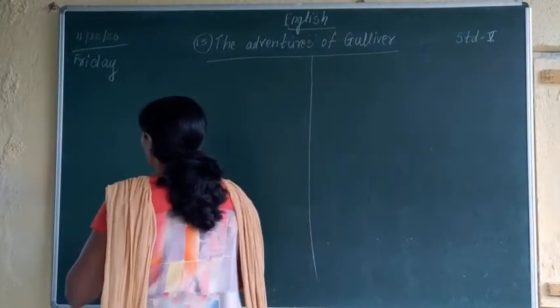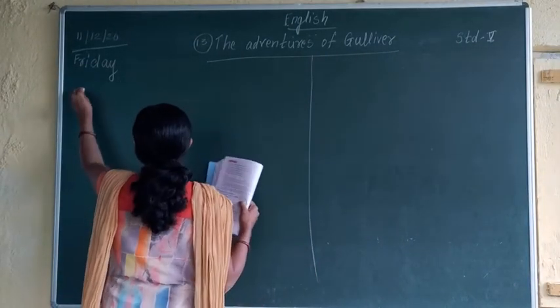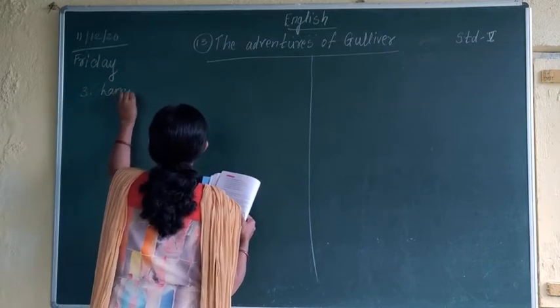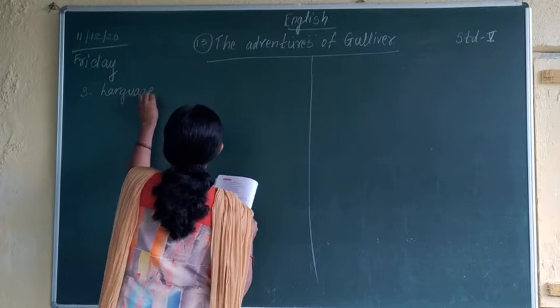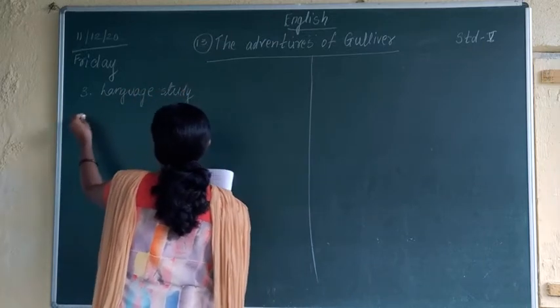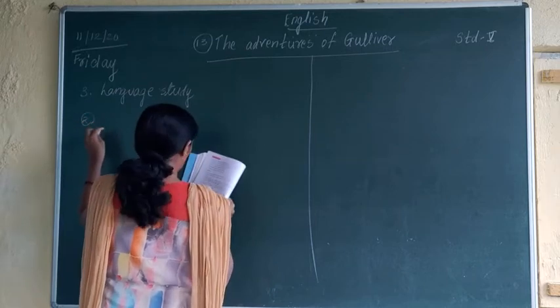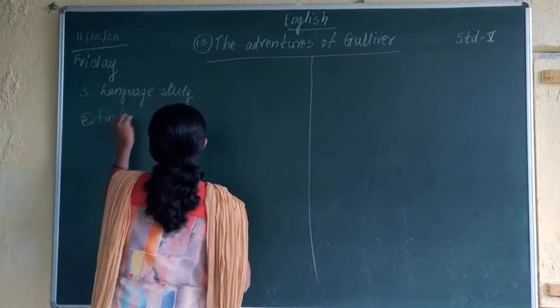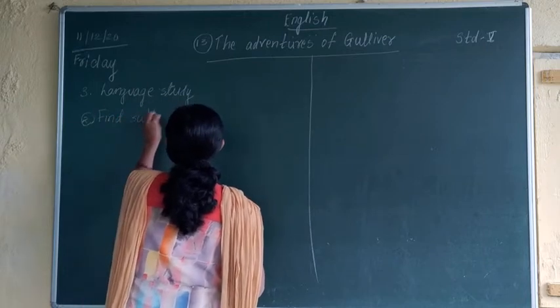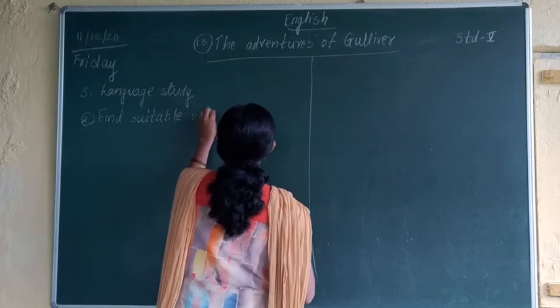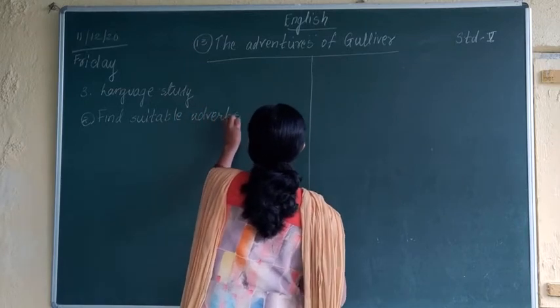The main question is 3, language study, and in that the sub question is second: find suitable adverbs for the following.